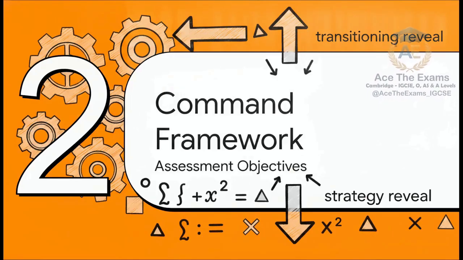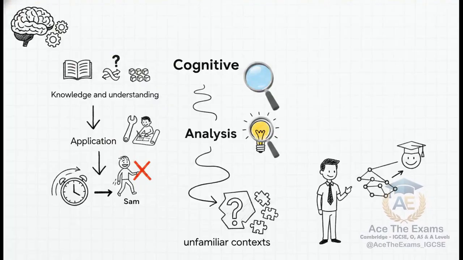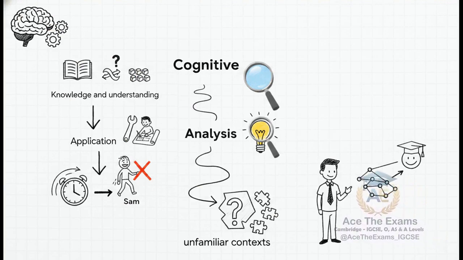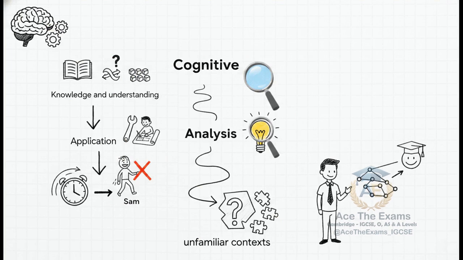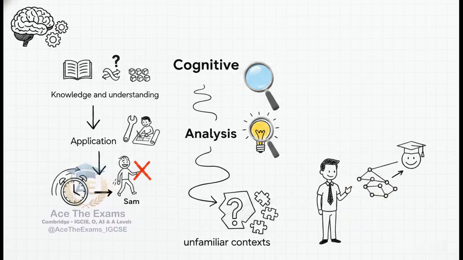Moving on to section 2, the command framework. So how do we actually fix this? Well, we need to look under the hood at the mathematical breakdown of what Cambridge examiners are actually targeting. They're looking at 3 distinct cognitive domains. First, knowledge and understanding. This is knowing the fundamental difference between a permutation, where order absolutely matters, like typing in a password, and a combination, where order doesn't matter at all, like just choosing a committee.